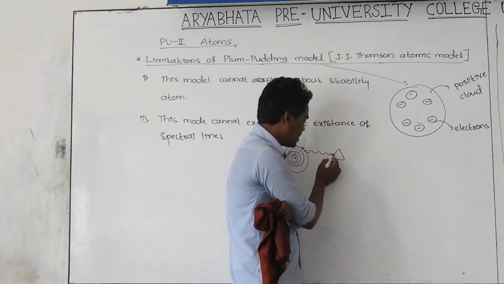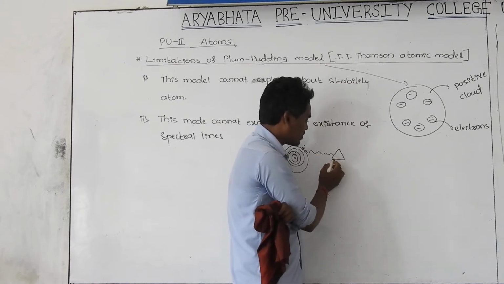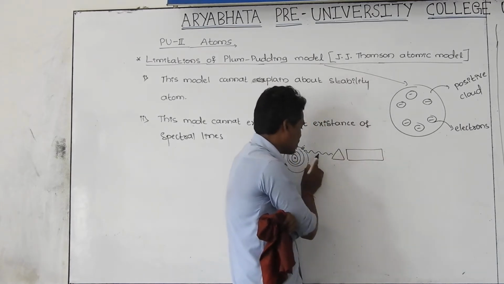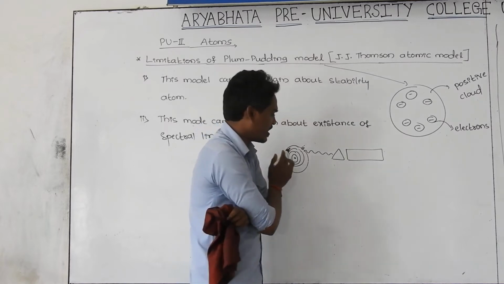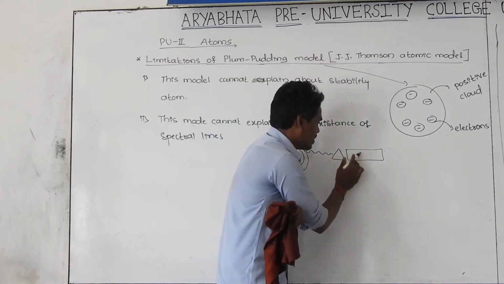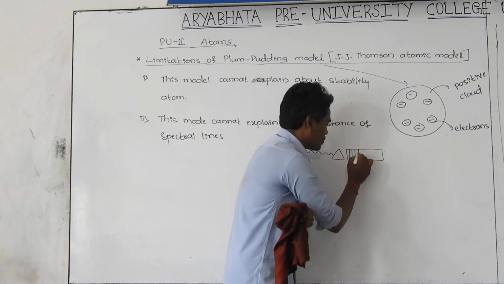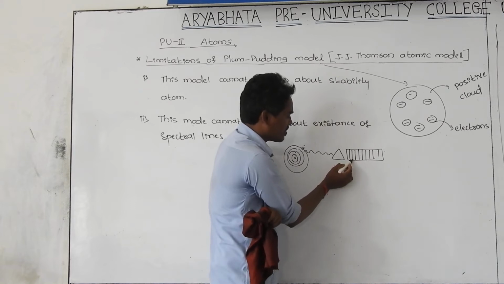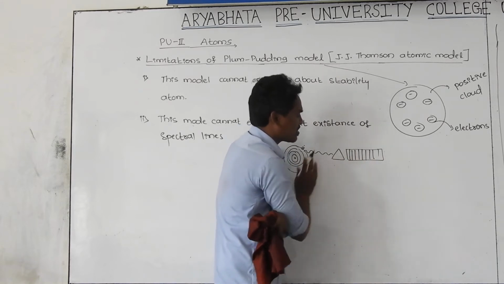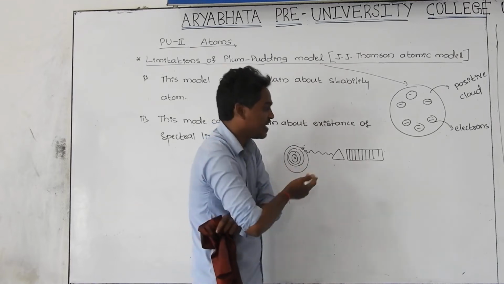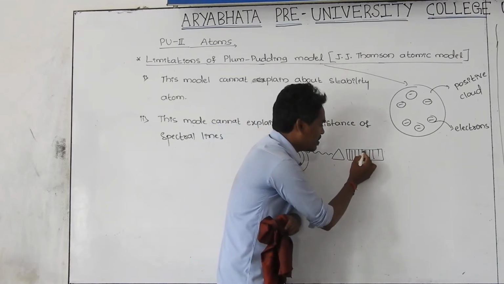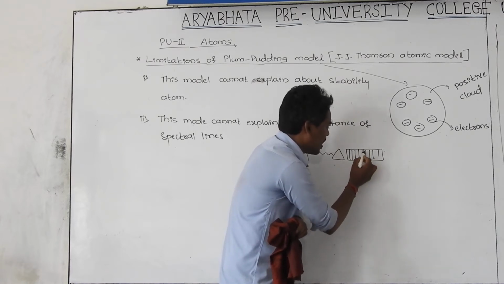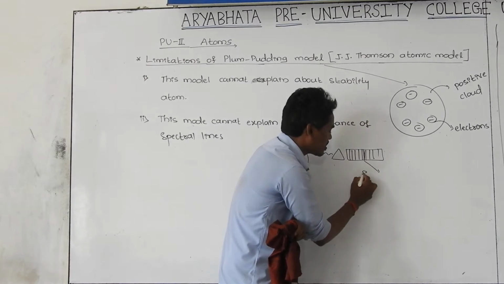Whenever this light is incident on this device, then you are getting the spectrum. You are getting the different colors of this radiation. In this spectrum you are seeing a number of colors, for example this is red color, this is yellow color, whatever, these are the colors you are getting on the screen. In that screen, if you get a black gap, that line is called a spectral line.